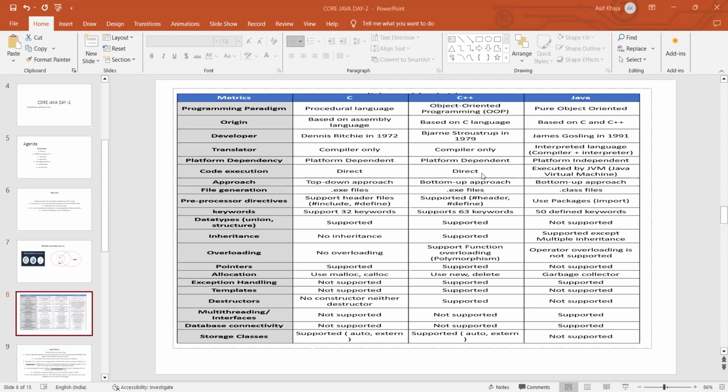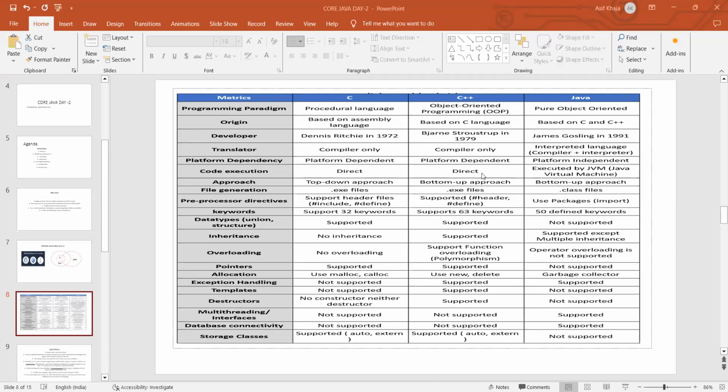Okay. And next, overloading. Overloading is a concept which again comes under OOPs only. So C doesn't support the OOPs concept, so overloading also isn't supported in C. But C++ supports function overloading, that is polymorphism. But operator overloading isn't supported in Java. Okay. And next, pointers. Pointers are supported in C and C++. Java doesn't support the pointers concept.